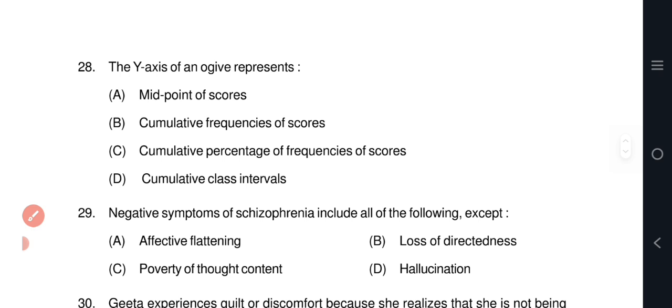Question number 28. The y-axis of an ogive represents option C, cumulative percentage of frequencies of score. Question number 29. Negative symptoms of schizophrenia include all of the following except option D.